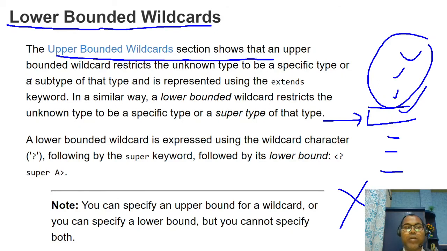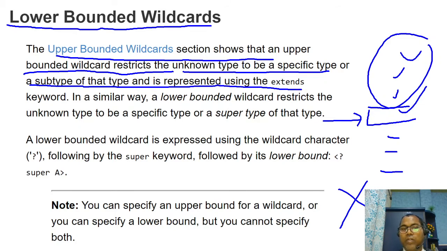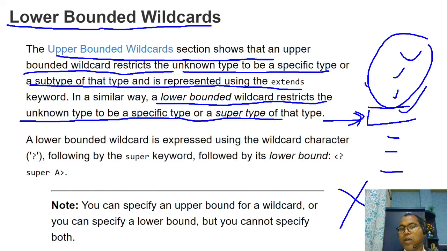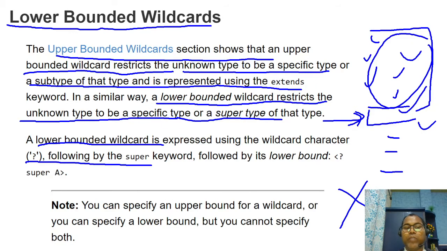In the upper bound section, we have an upper bound wildcard that restricts the unknown type to a specified type or a subtype, that's up to the type, representing the extends keyword. Similarly, if you want a lower bound, to restrict the unknown type to the specific type or a supertype, it means this type is allowed or all the supertypes are allowed. This is known as a lower bound. We are specifying the lower bound. So lower bound wildcards are expressed simply as your wildcard followed by the super keyword, like this.